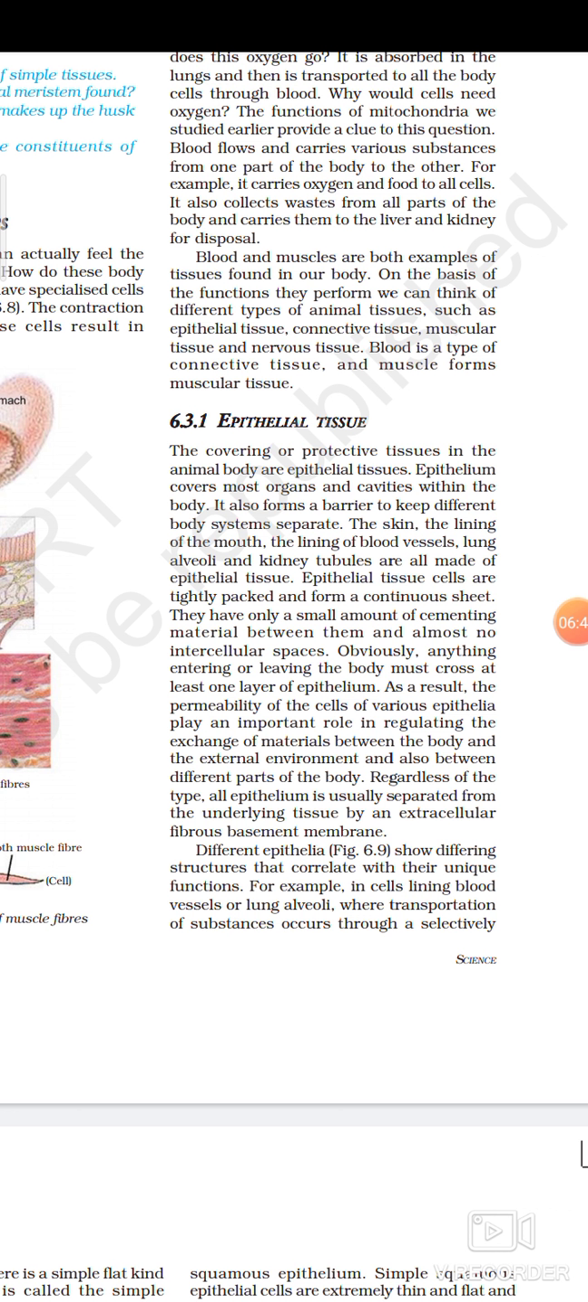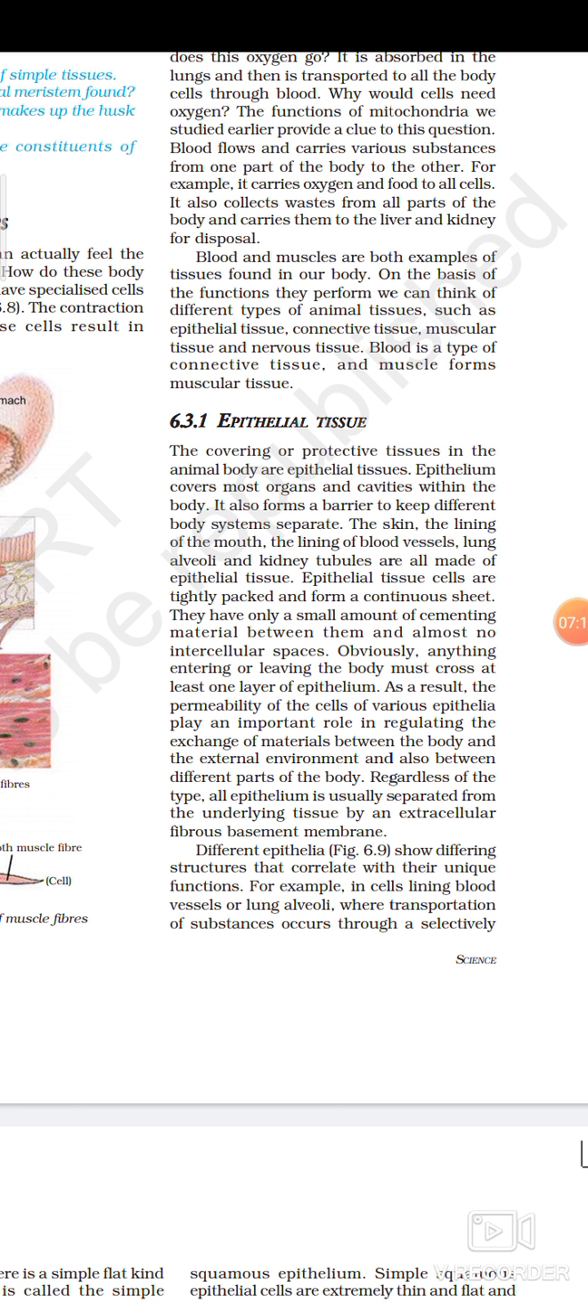The best example to understand epithelial tissue: how can you visualize it? When you stand in front of a looking glass, what can you see on your body? That is the example of epithelial tissue. Our skin is made up of epithelial tissue. Epithelium covers most organs and cavities within the body.